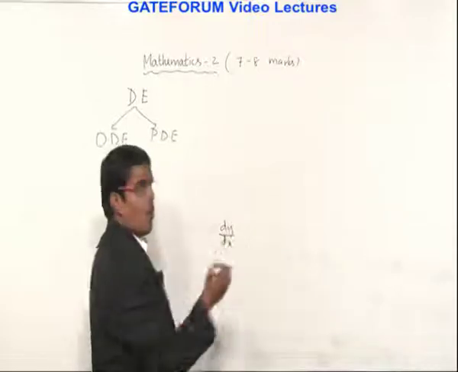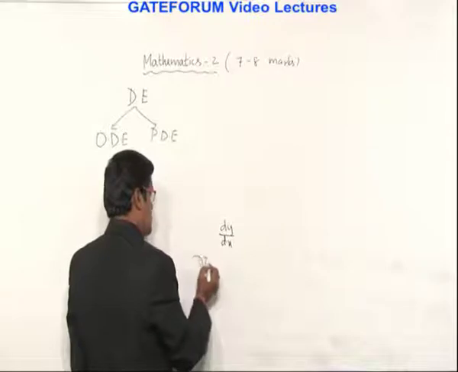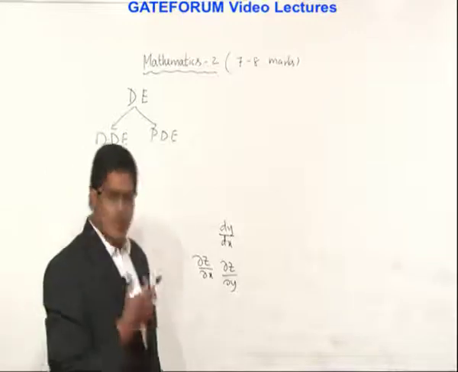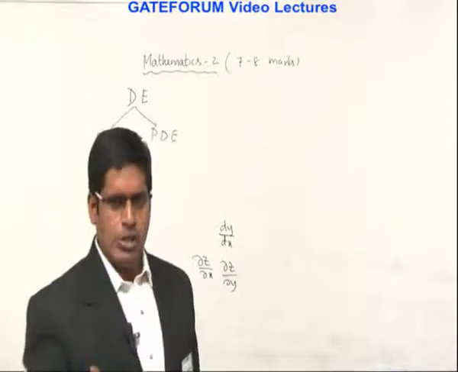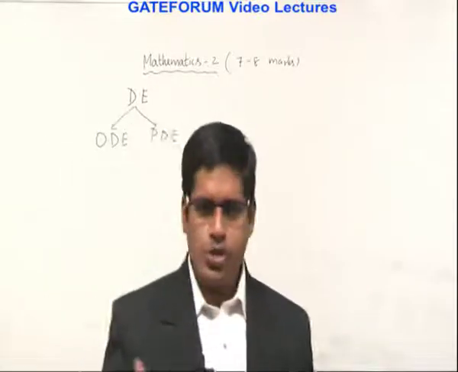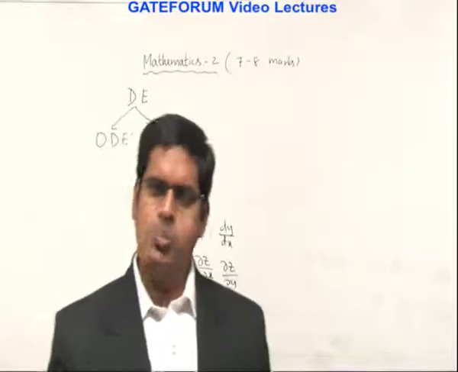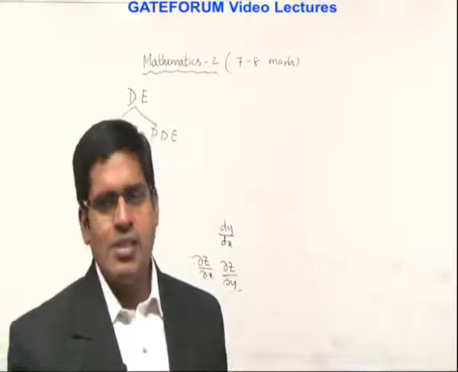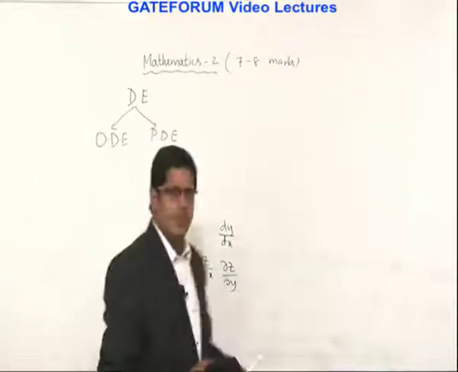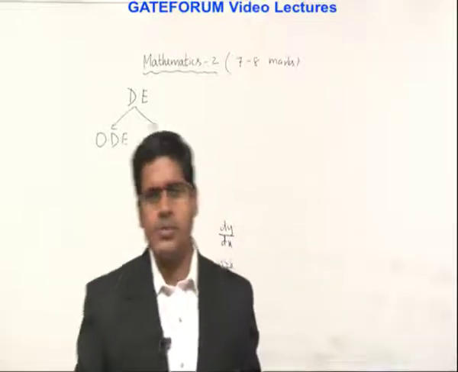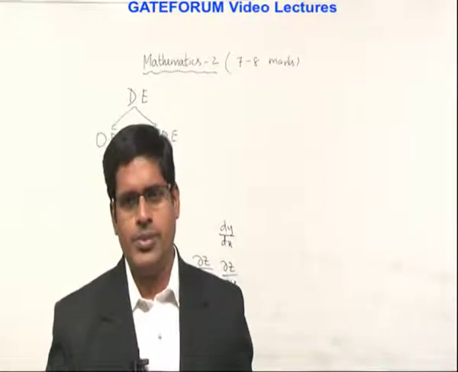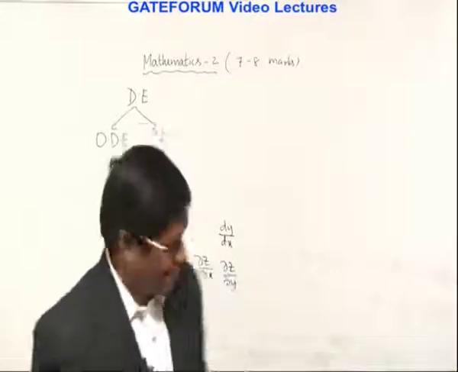This is an example of a simple ordinary derivative representation. Dou z by dou x, dou z by dou y is a simple representation of partial derivatives: an equation containing derivatives with respect to more than one independent variable. Differential coefficients are also called derivatives. Such an equation is called a partial differential equation. So mainly in this chapter, in 90 to 95% of problems we are finding the unknown function, that is the dependent variable, which is also called the solution. How do you find the solution? That means solving the problems.